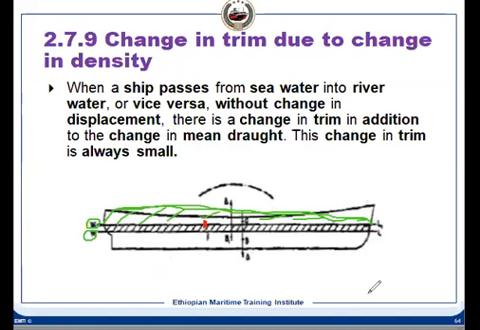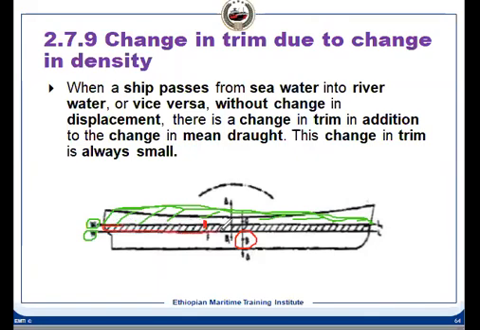And what will happen to B, because of this change in volume? B was here initially, because B and G have to be on the same line. Now B will shift. Why will B shift? If you take the resultant, this is the volume which has changed.